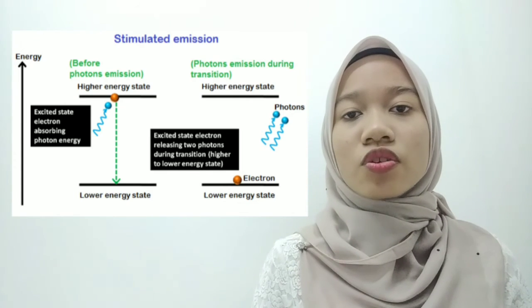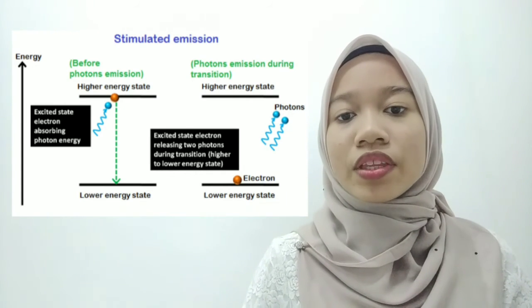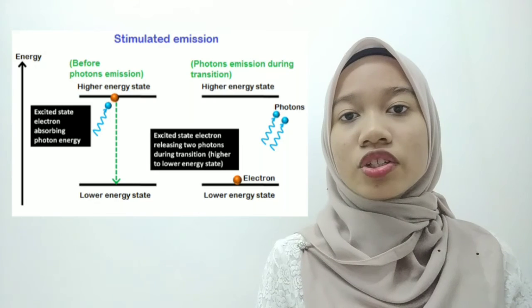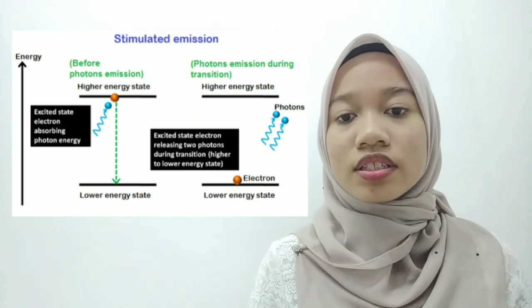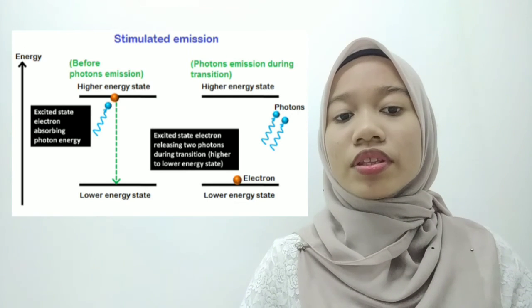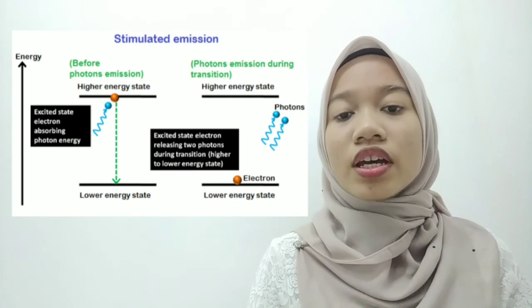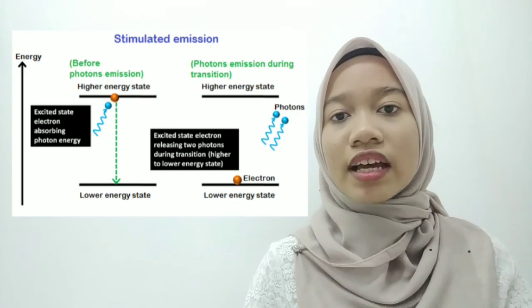This process is very fast compared to the spontaneous emission. All of the emitted photons have the same energy, same frequency, and are in the phase. Therefore, all photons travel in the same direction. The number of photons emitted depends on the number of excited electrons and the incident light intensity.